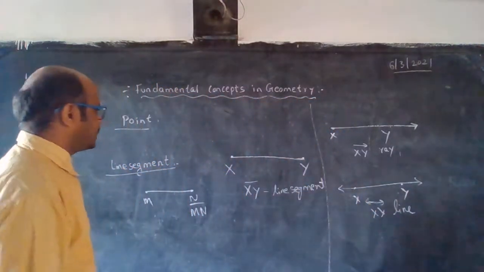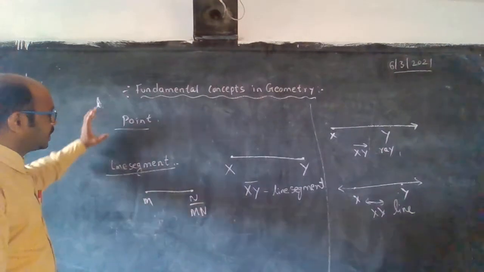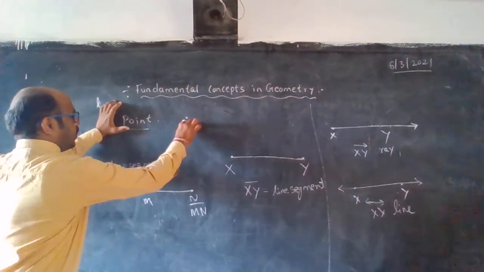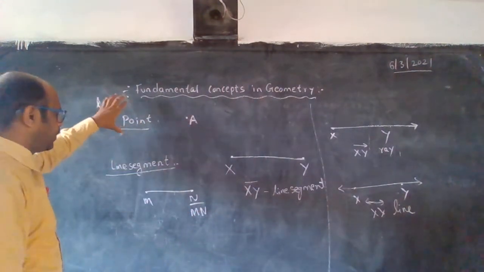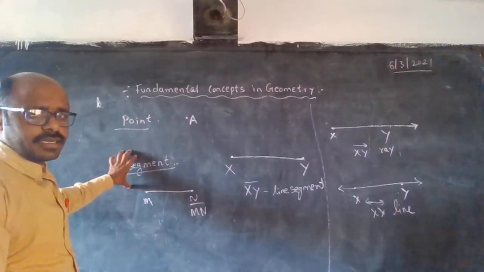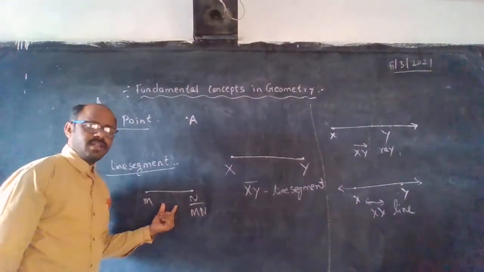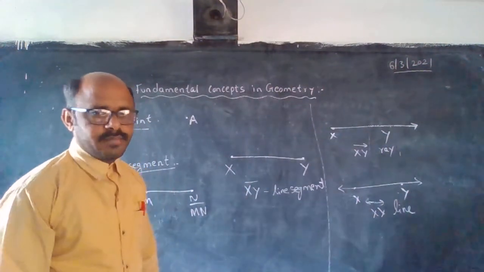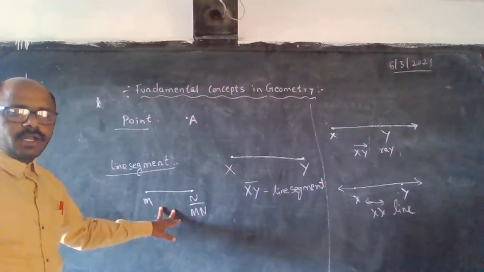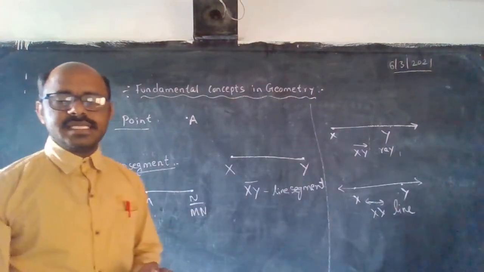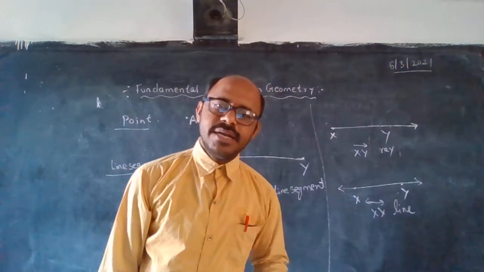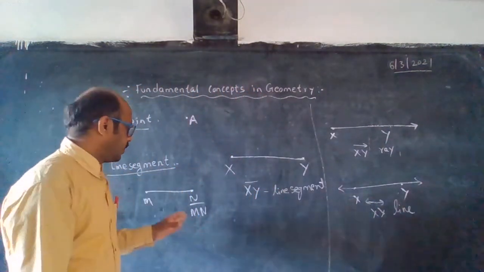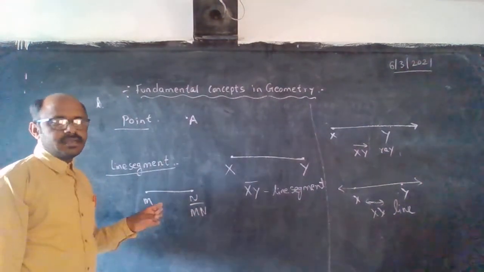These are the main concepts, children. First is the point, a dot. Second, a line segment has two end points, and we can measure it with a ruler or tape in centimeters, meters or kilometers.